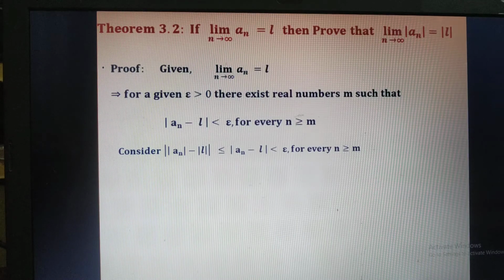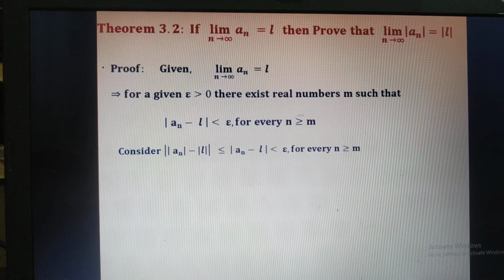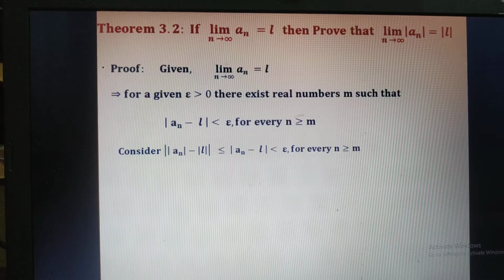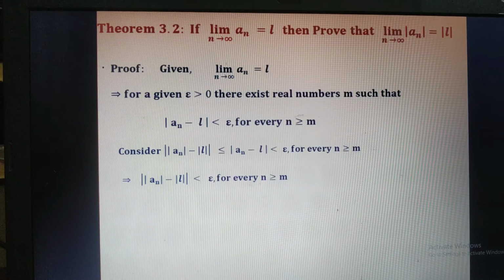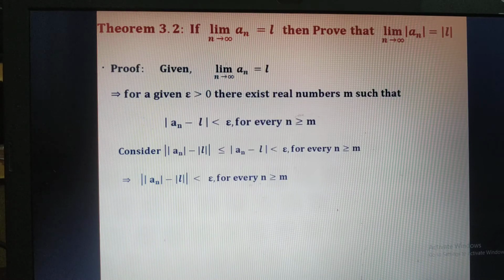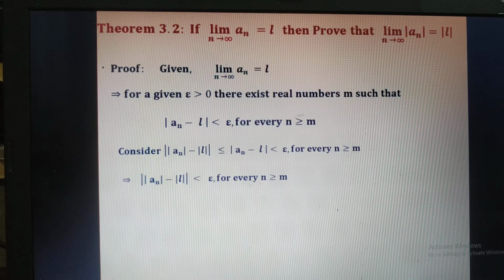But already it is obvious that modulus of an minus L is less than epsilon for every n greater than or equal to m. So we get that modulus of mod of an minus mod of L is less than epsilon for every n greater than or equal to m. Again, recall the definition of limit. This gives limit n tends to infinity mod of an equal to mod of L. So this completes the proof of the second theorem.